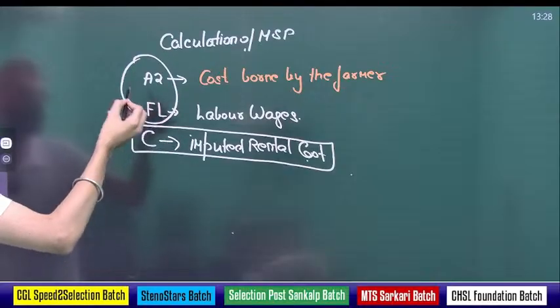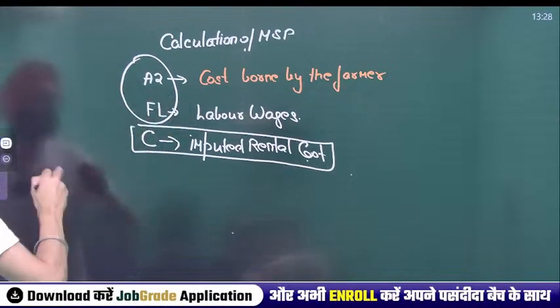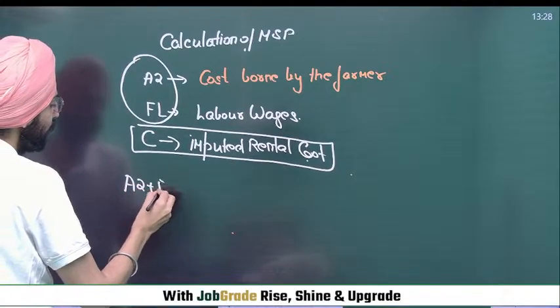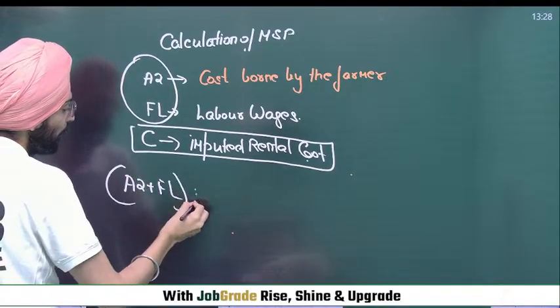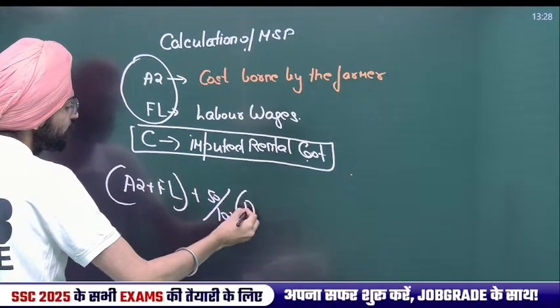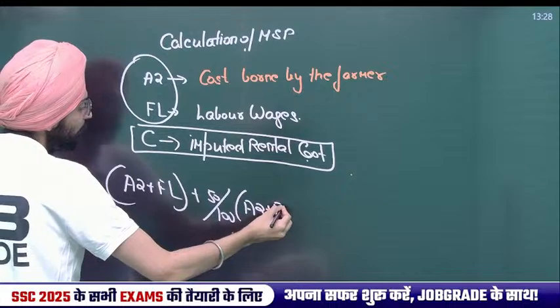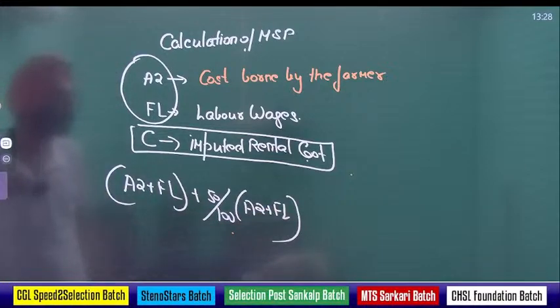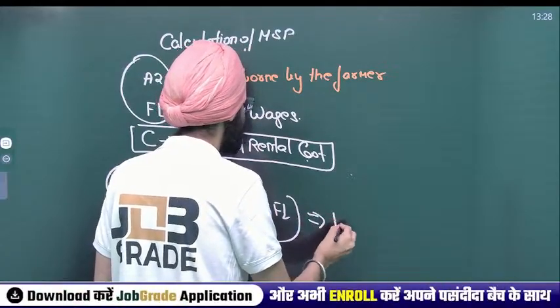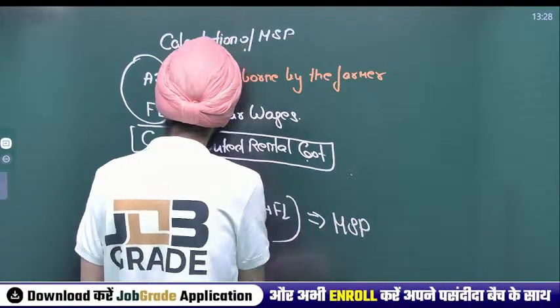And what's MSP? Over and above this, 50%. That's A2 plus FL, plus 50% over this. A2 plus FL. That's being called MSP. That's how you calculate MSP.